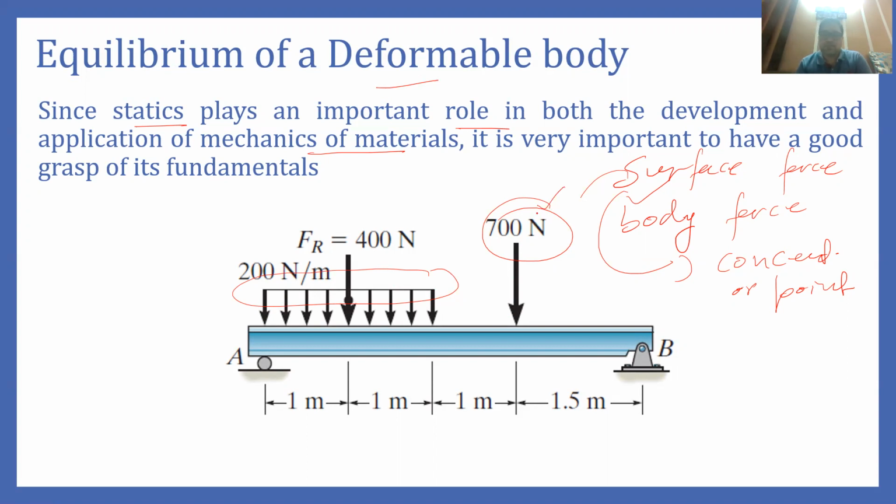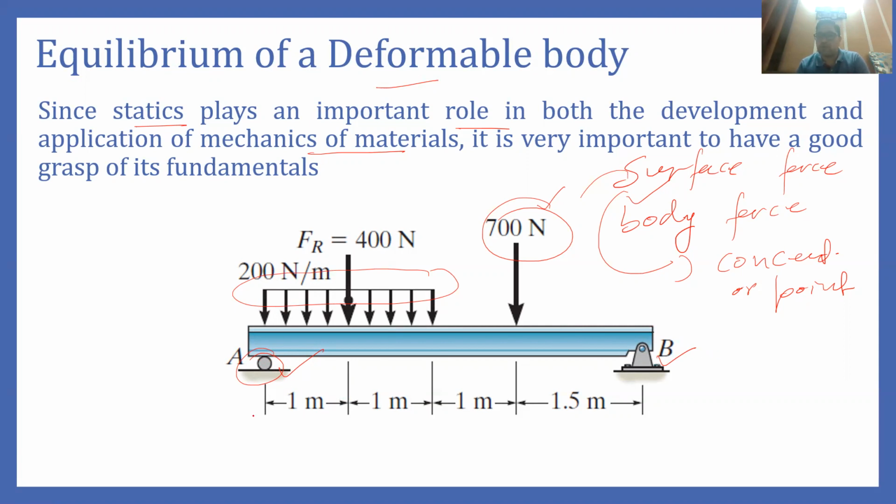Now, this force will generate reactions. Reactions are basically developed at the support points. There are various supports. We have studied in the structural mechanics subject that there are basically three types of support. One is the roller support, this one is the hinge support, and the other support is the fixed support. The roller support offers only one reaction.